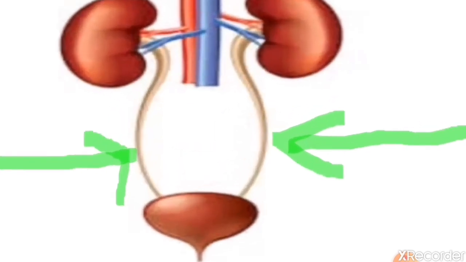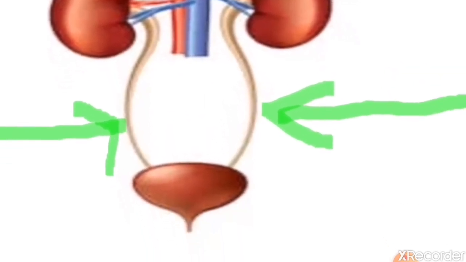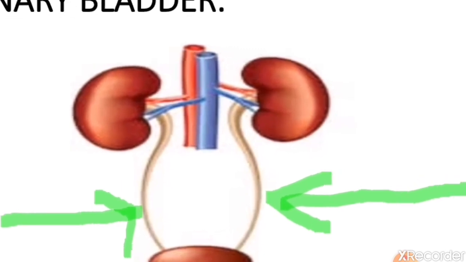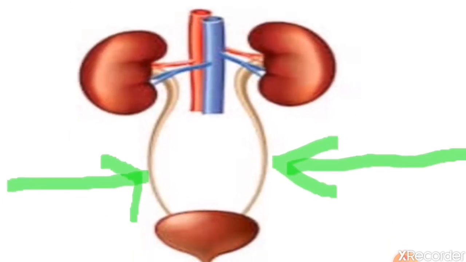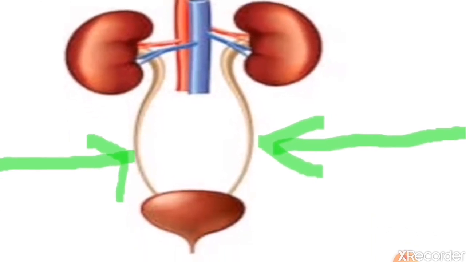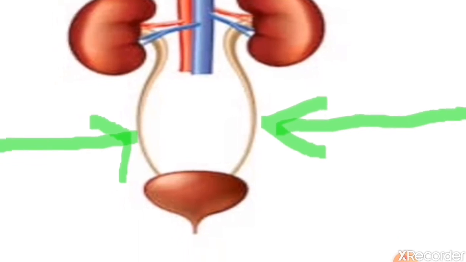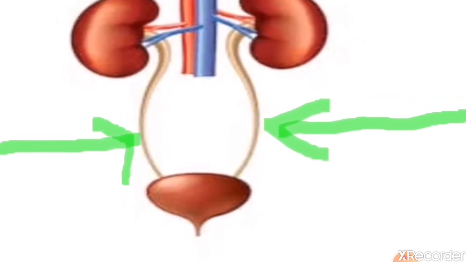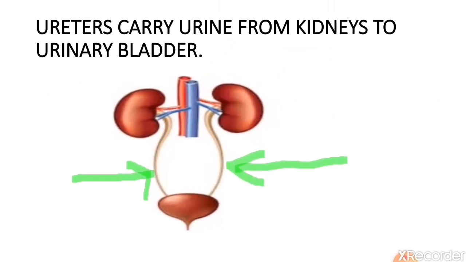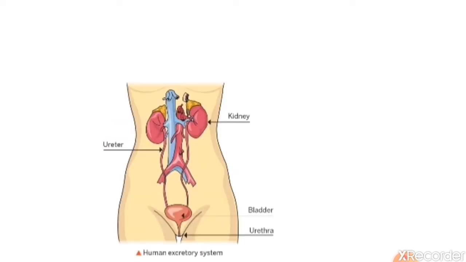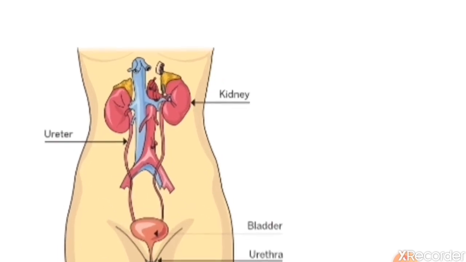So these are the ureters. After the filtration process is done, the waste in the form of urine is passed to the urinary bladder through these ureters. So what is the function of the ureters? Ureters carry urine from the kidney to the urinary bladder. See, this picture is given in your textbook.